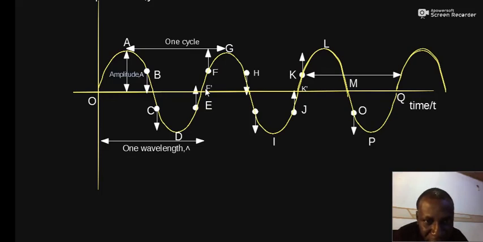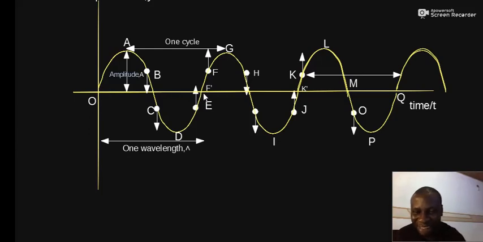But when you get to F prime, you notice that F prime is the next successive point after O such that the particle is rising, traveling in the upward direction, and also has the same distance from the equilibrium position. In fact, F prime is exactly on the equilibrium position, likewise O. Therefore, O and F prime are exactly in phase.